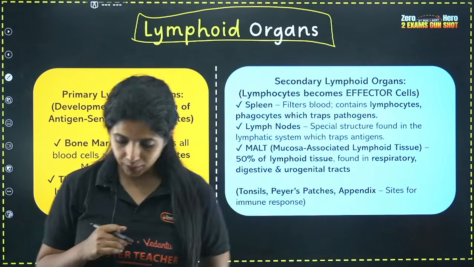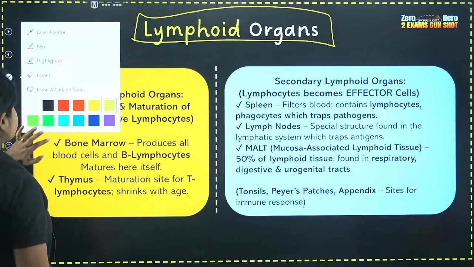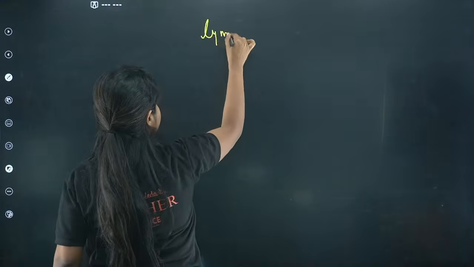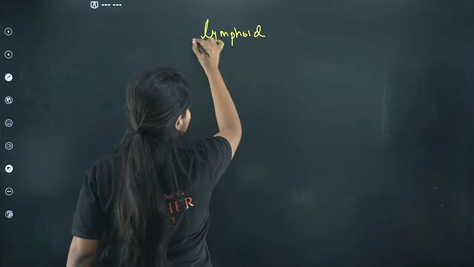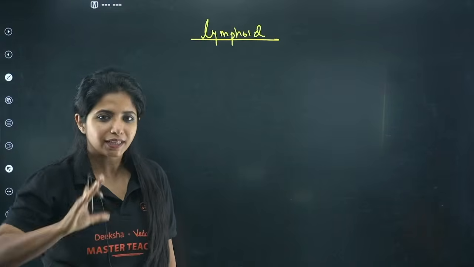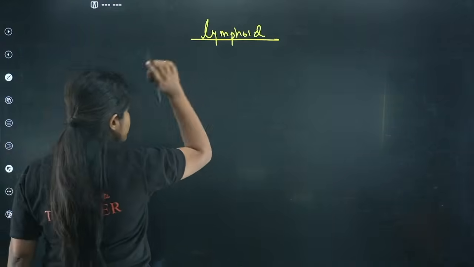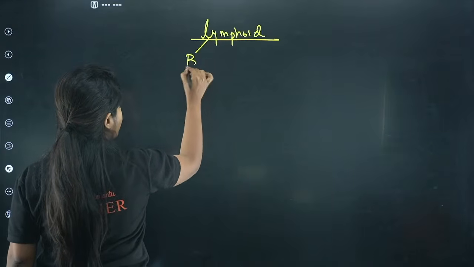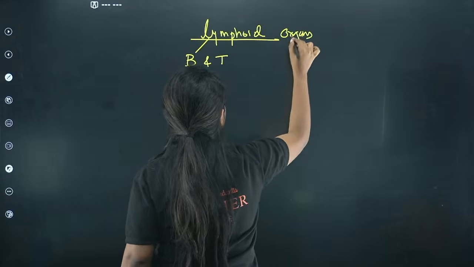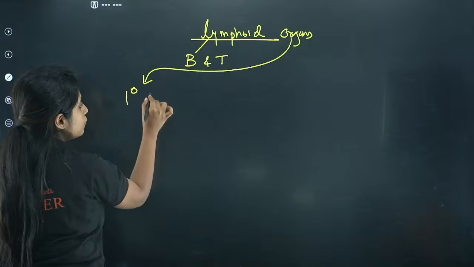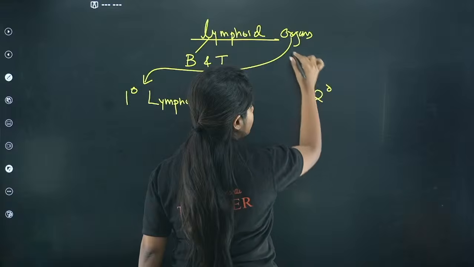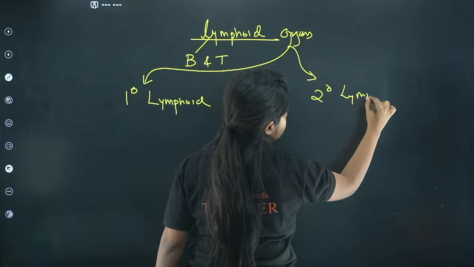Okay, now coming back to the topic that we were doing, lymphoid organs. So listen to me, everyone. Lymphoid organs are the places where your lymphocytes are going to be formed. Lymphocytes are a type of WBCs. These lymphocytes are of two types. We all know that one is B and one is T cells. Lymphoid organs are also of two types. One is the primary lymphoid organs, and the second one is the secondary lymphoid organs.